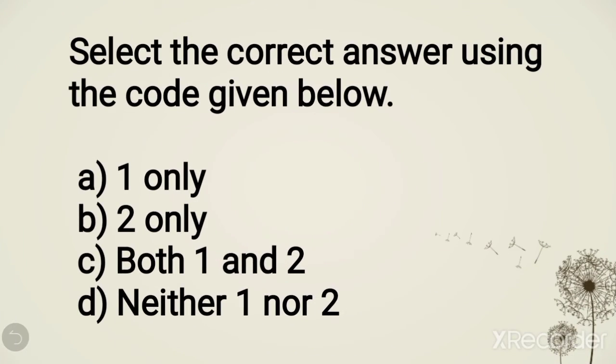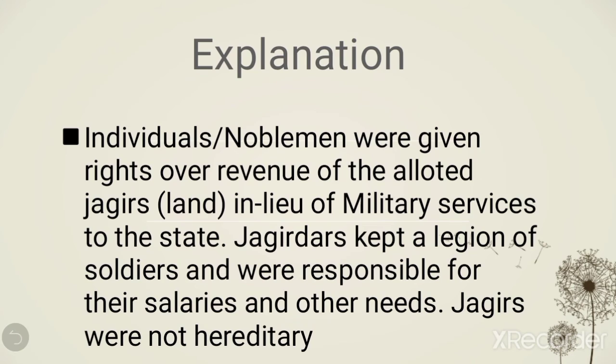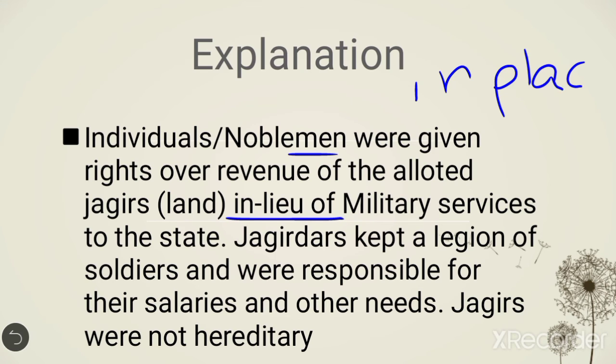Here we have to find out which one is correct. So here both the statements are incorrect. Move on to the explanation. Individuals or noblemen were given rights over the revenue of the allotted jagirs in lieu of, that means in place of, military services to the state. Jagirdars kept a legion of soldiers and were responsible for the salaries and other needs, and jagirs were not hereditary.